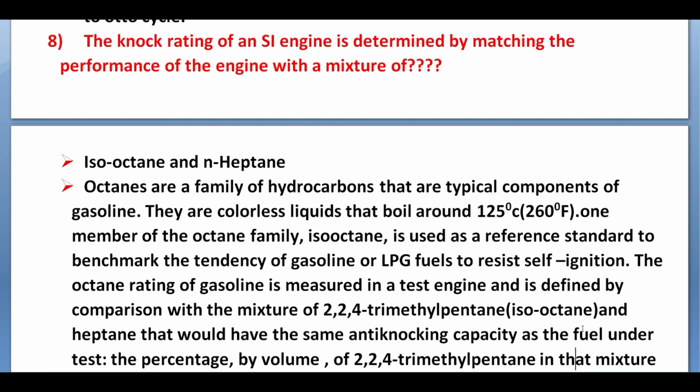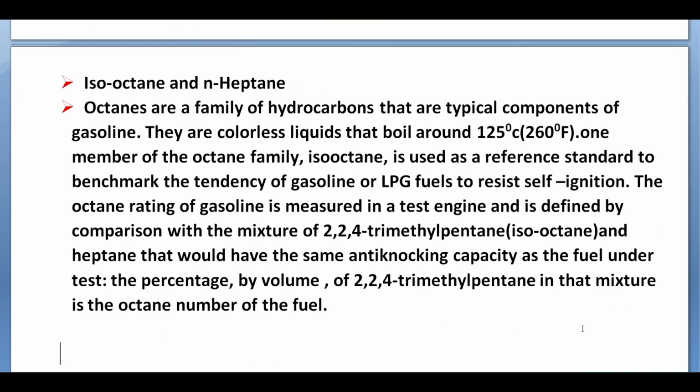The octane rating of gasoline is measured in a test engine and is defined by comparison with the mixture of 2,2,4 trimethylpentane, isooctane, and heptane that would have the same anti-knocking capacity as the fuel under test. The percentage by volume of 2,2,4 trimethylpentane in that mixture is the octane number of the fuel.